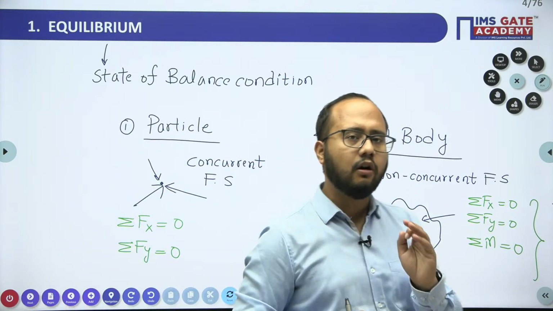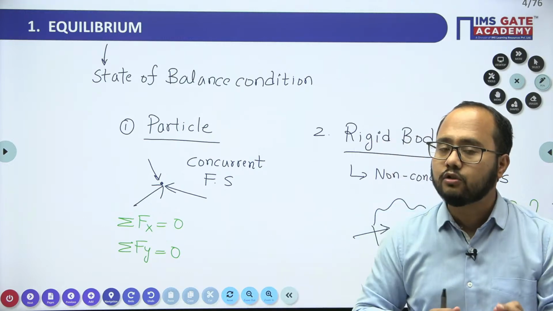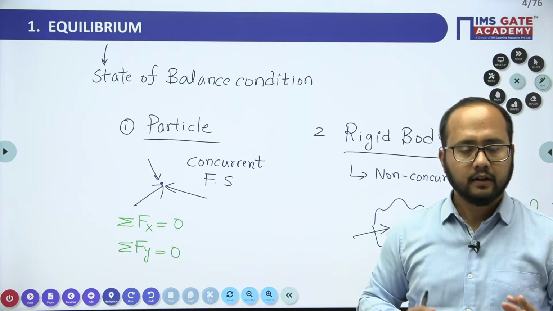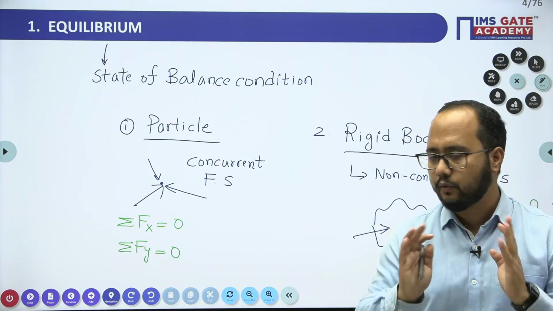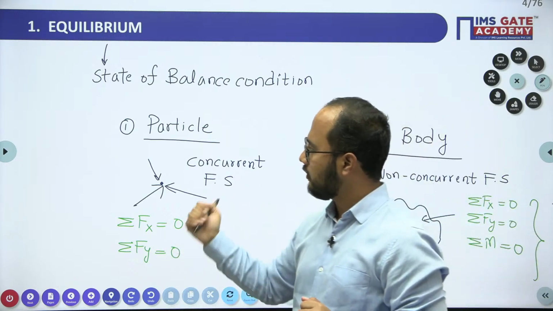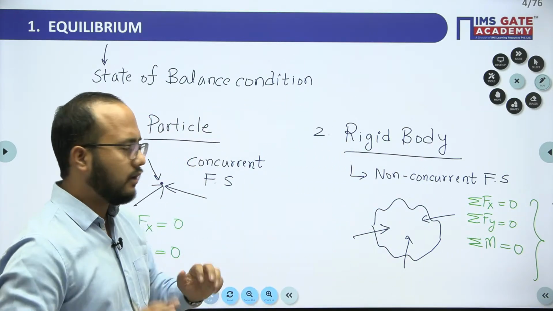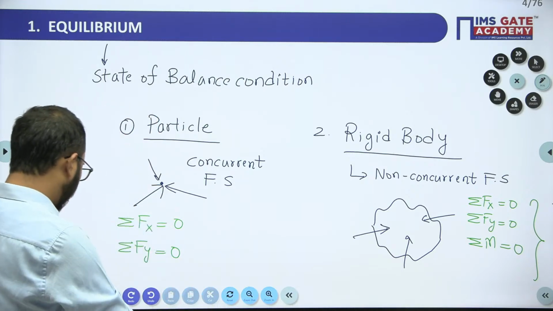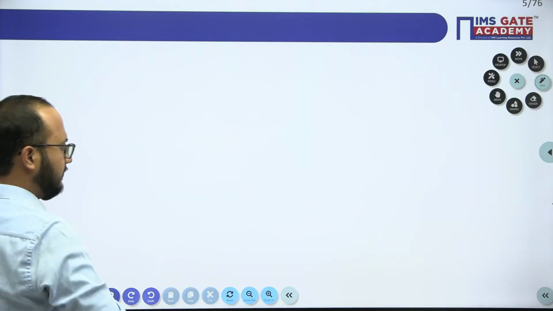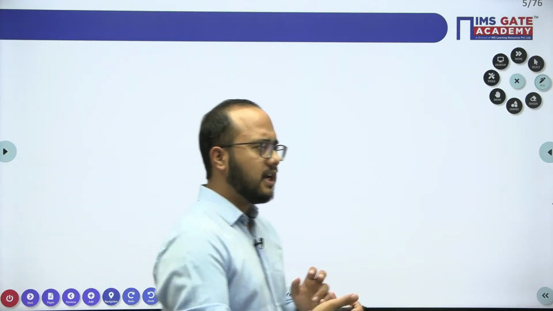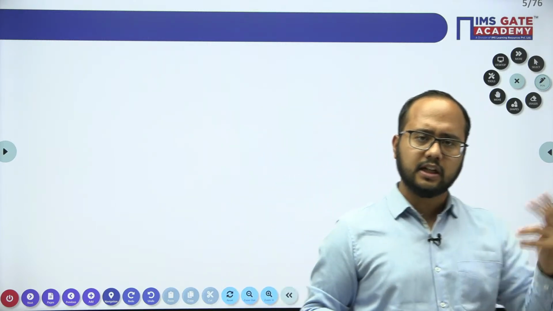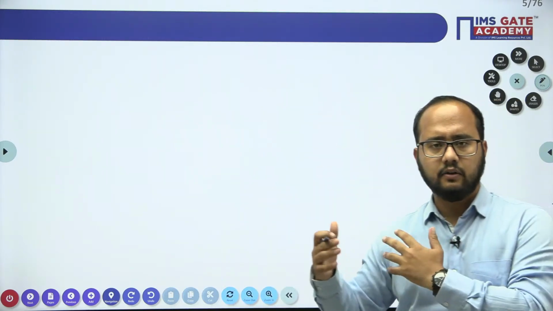So that is all we need to solve any question from equilibrium topic, right? That is a very important point. Two conditions for particle, three conditions for rigid body. That is what we need here. So I hope this is clear. Now moving on to the next part, we'll discuss the numericals here. Various types of numericals are there in this equilibrium topic. We'll discuss one by one.